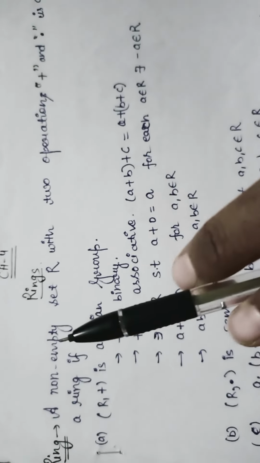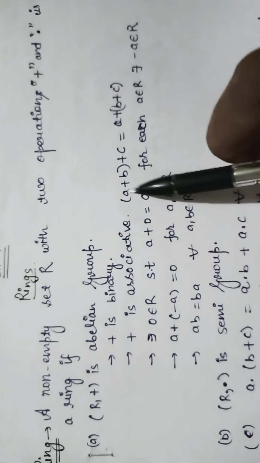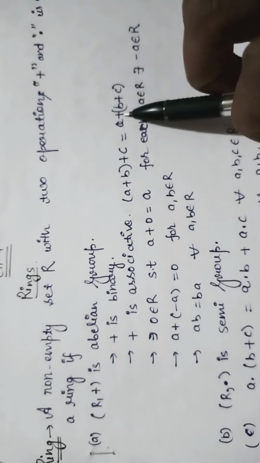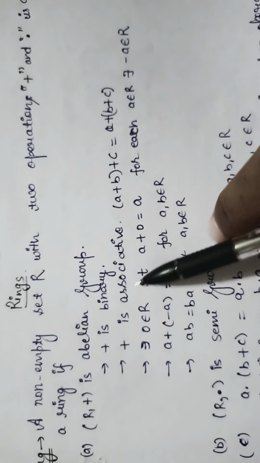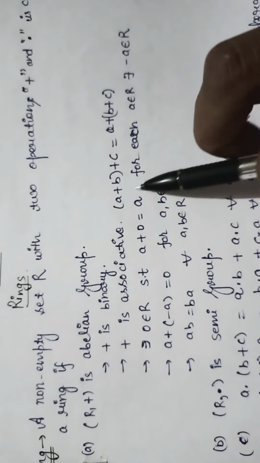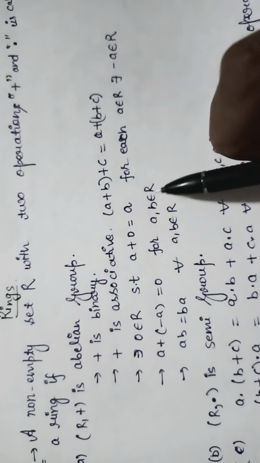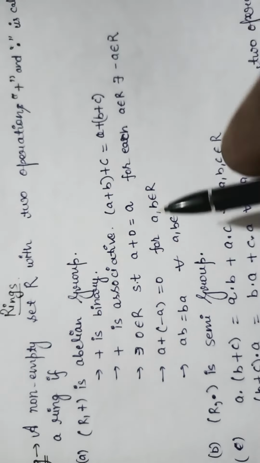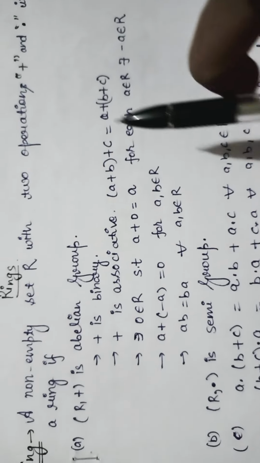यानी कि abelian group की 5 property. Plus is binary, plus is associative. It means A plus B plus C is equals to A plus bracket B plus C. Identity exists. 0 belongs to R such that A plus 0 is equals to A. A plus minus A is equals to 0 for all A comma minus belongs to R. AB is equals to BA for all A comma B belongs to R.